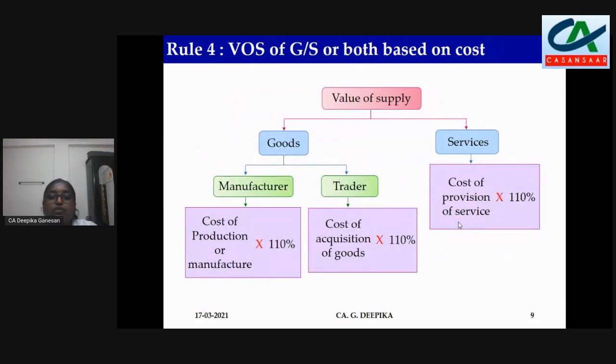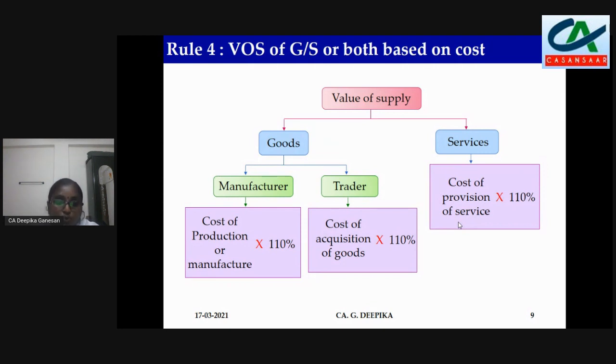Next, rule 30. This is what we saw in rule 28 and 29. In case those things are not available, say the open market value, value of like kind and quality, and money value of consideration, then go on to rule 30 or 31. So what is rule 30? It is based on cost. So value of supply in case of goods: there are two categories. One is manufacturer, another one is trader.